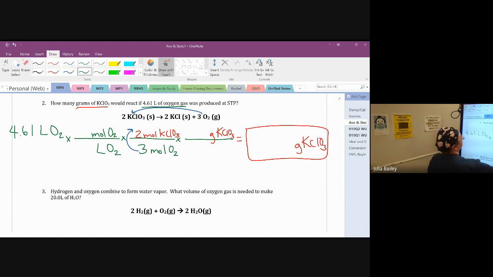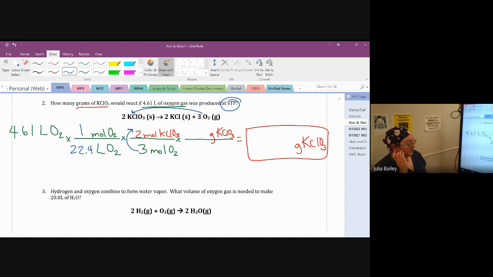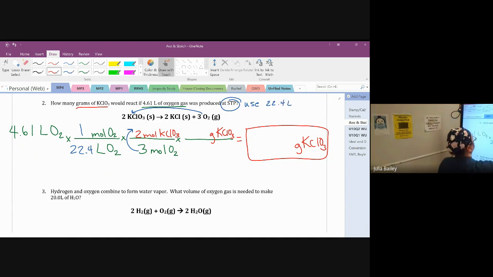When it's moles and liters together, we're using 1 mole and 22.4 liters, which we're allowed to do as long as the problem says it's at STP, because that's our molar volume with temperature and pressure conditions of STP. You can use the 22.4 if they tell you it's at STP. That'll get us to the mole bridge. Then we can do what goes up must come down and cancel out the KClO3 moles.